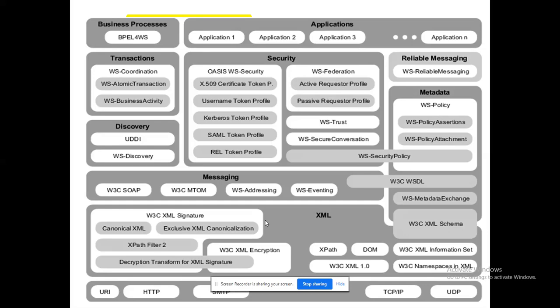UDDI, WS Discovery will receive that, search for it and give back the result: this is what you are looking for. Likewise, WS Discovery will help them filter the registered, authenticated services available in the UDDI or the central registry. It will search for them and list them out. That's the usage of the discovery framework.